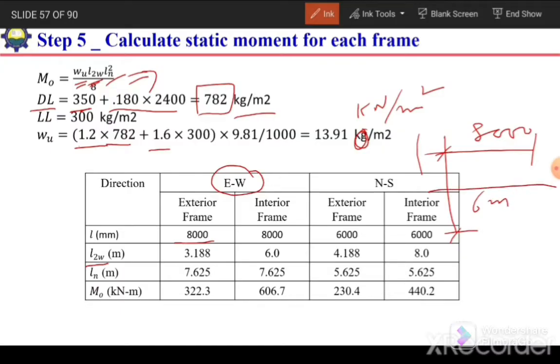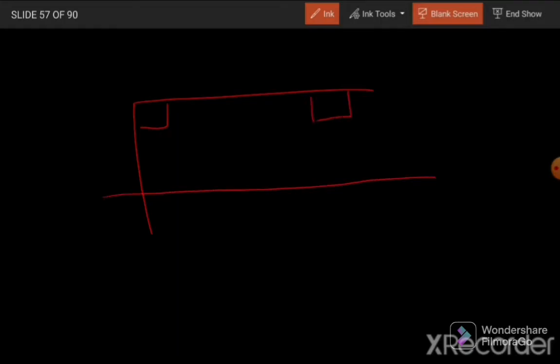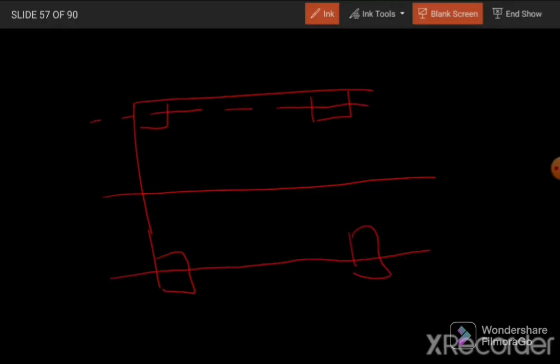And for exterior frame, the width will be half of the frame plus the half of the column width, as we have seen in the previous slide, that we need to consider for exterior frame. Here we have a column, here we have a column. So this is the center line of the panel. So this total is from this center line up to this center line.